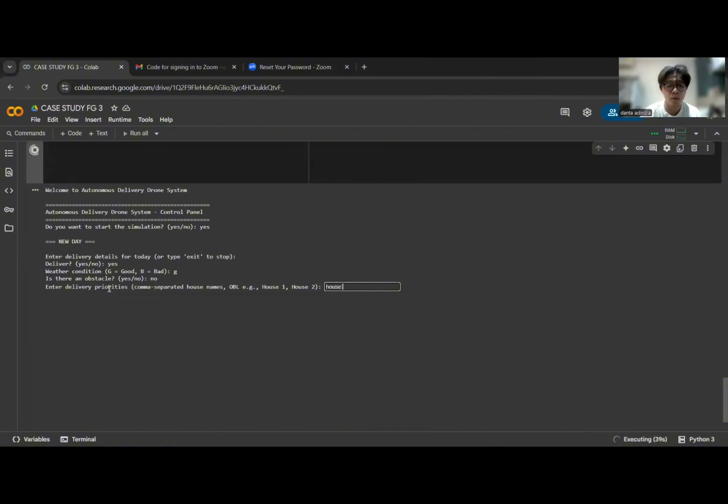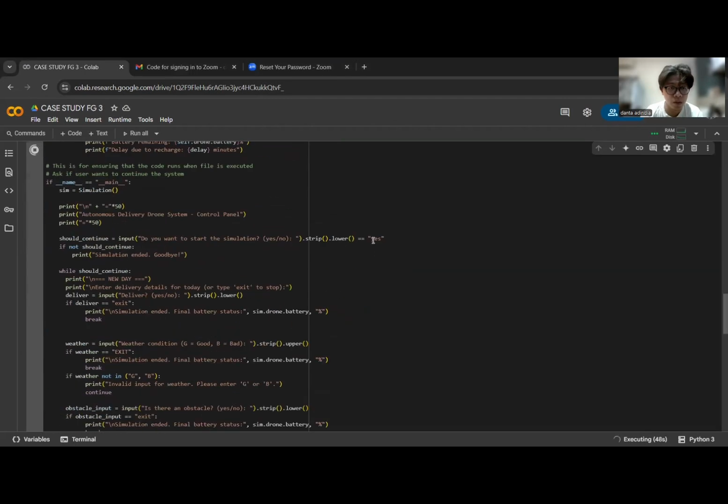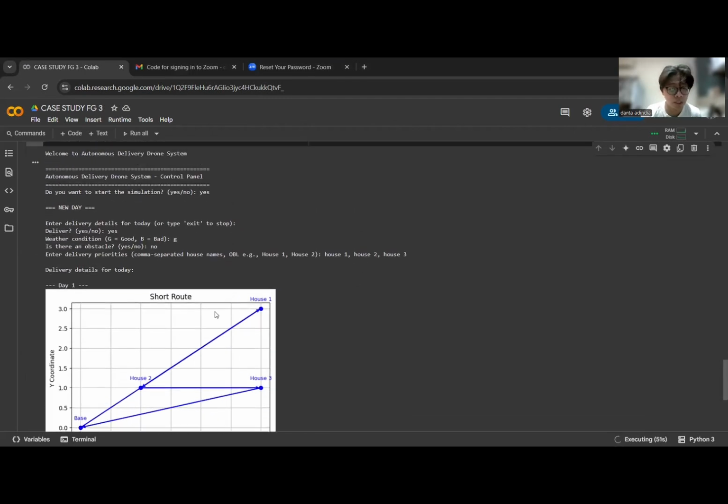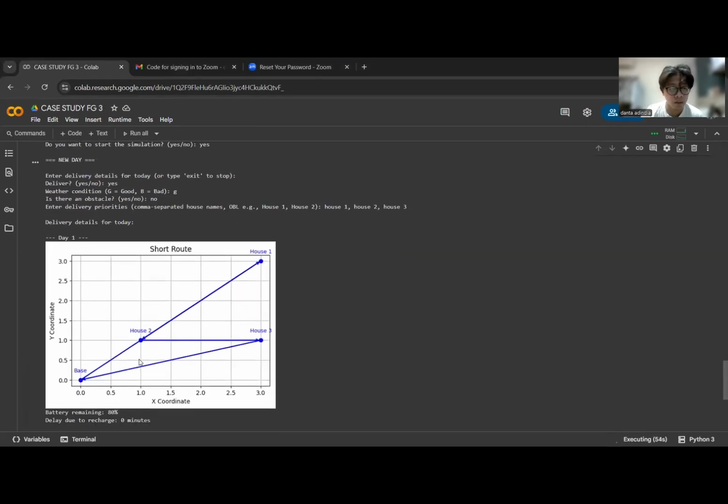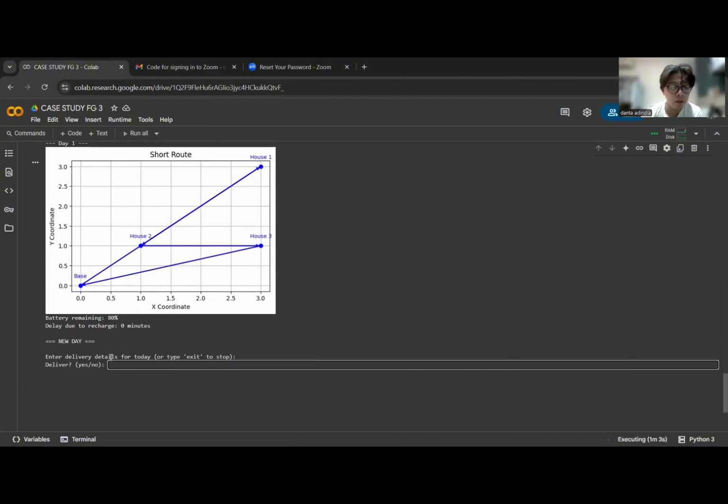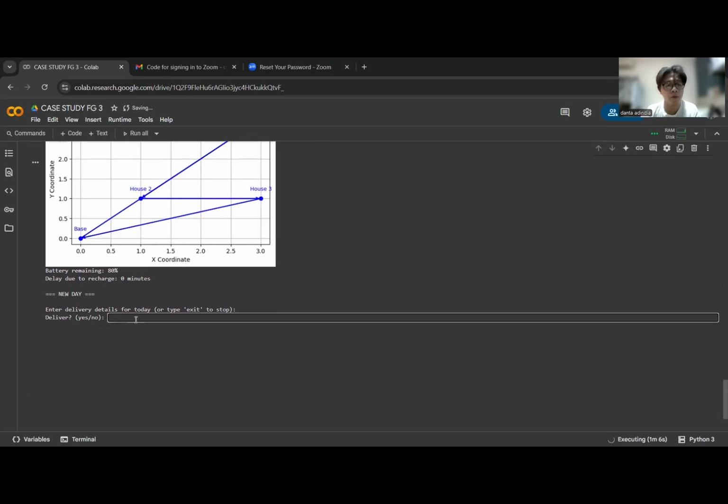And then we can input the priority list of the houses that we want to deliver to. I'm going to type house 1, house 2, and house 3. After entering those inputs, we're going to be given an illustration. This is the illustration of the priority list based on the coordinate system of each house. After displaying the output for 6 seconds, it's going to ask for another input. So it's going to loop forever.